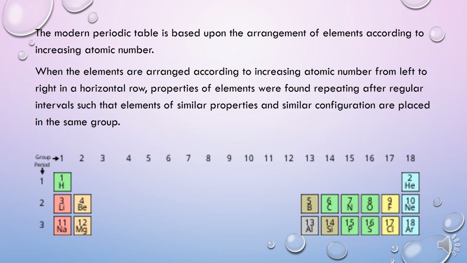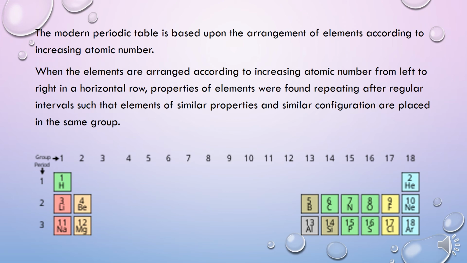When the elements are arranged according to increasing atomic number from left to right in a horizontal row, properties of elements were found repeating after regular intervals, such that elements of similar properties and similar configuration are placed in the same group. We can see here in the diagram, it was observed that after every 8th element, the 9th element had similar properties as the first element.